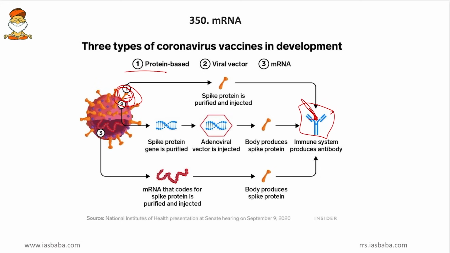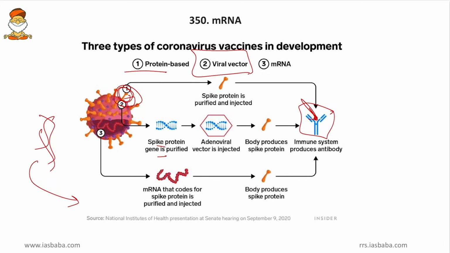Now coming to the next, the viral vector system. Here that gene of the coronavirus, or that RNA sequence of coronavirus which codes for the spike protein, will be extracted, and this has to be introduced into the body. Friends, this is not easily possible, because if we directly introduce this RNA into the human body, then either the human body will kill these RNAs or there are chances of these RNAs developing into the virus as a whole and destroying the human body.